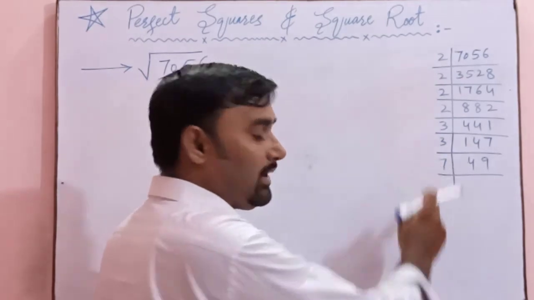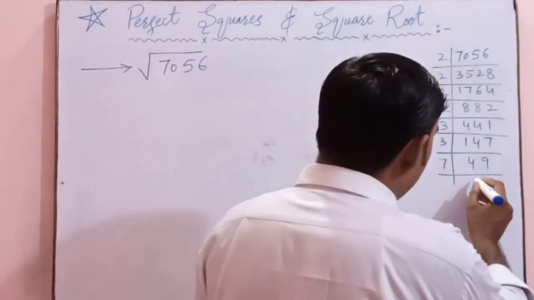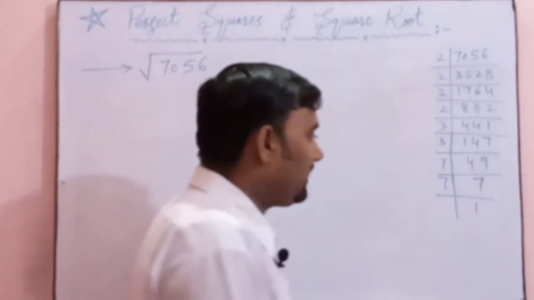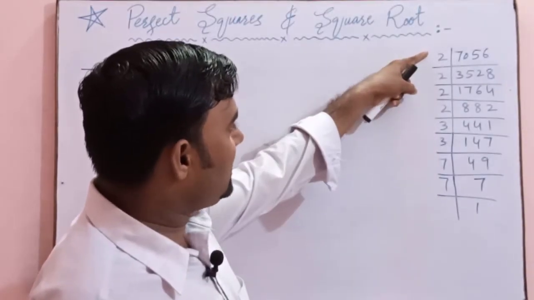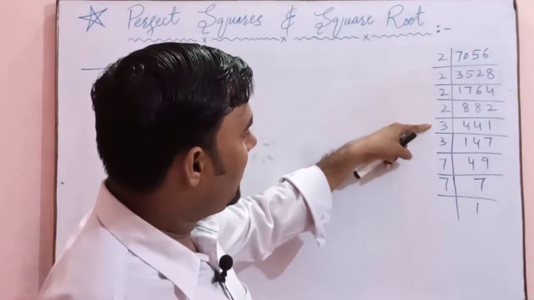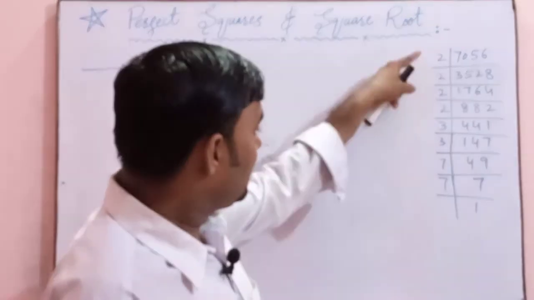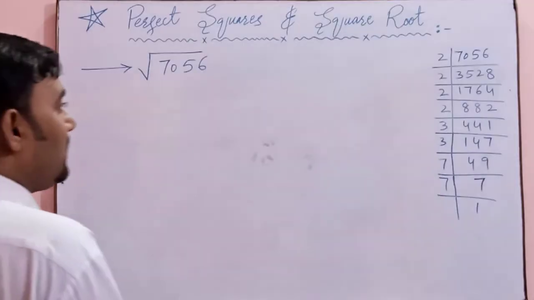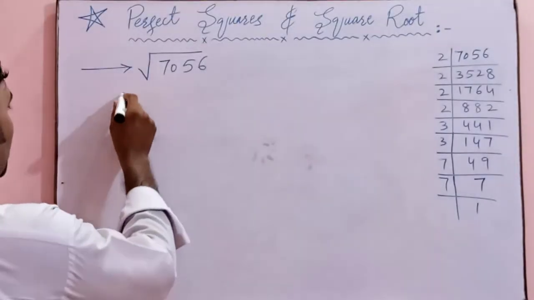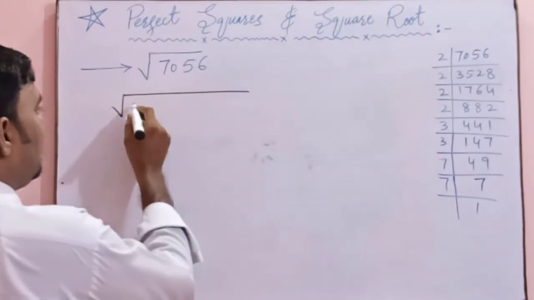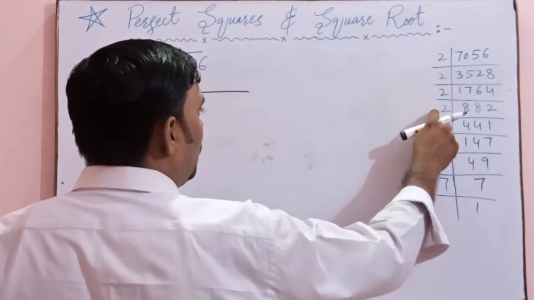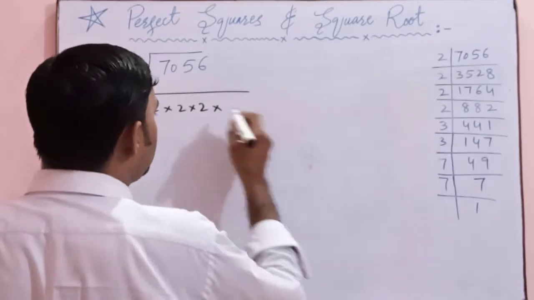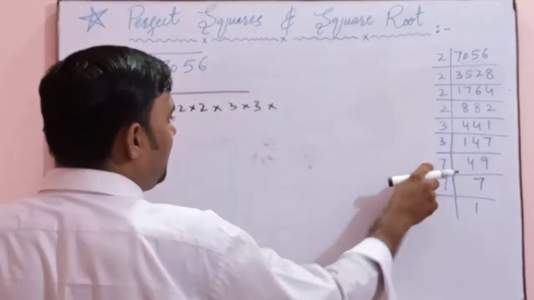Okay, so after 3 we will apply the table of 7 over here. 7 7s are 49. Okay, so 7 7s are 7, 7 1s are 7. So now these numbers, 2 4 times and 3 2 times and 7 2 times, these numbers are the prime factors of 7056. Now I will write it down inside the square root over here. All these numbers: 2, 4 times, and 3, 2 times, and 7, 2 times.